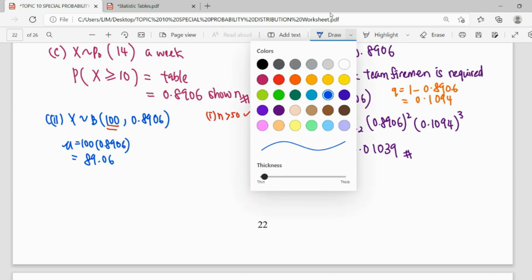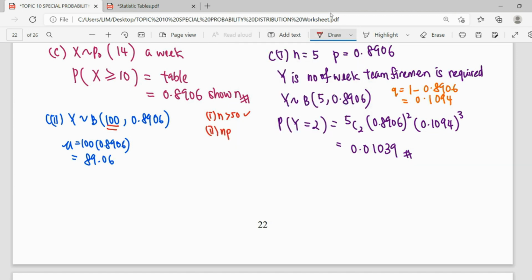So the mean is also very high, more than 5, so it already fulfills the second condition. And the probability is between 0.1 and 0.9. So this is the requirement for us to change the binomial to normal. In order to change binomial to normal, we need mean and variance. So I have to continue to find the variance, npq.